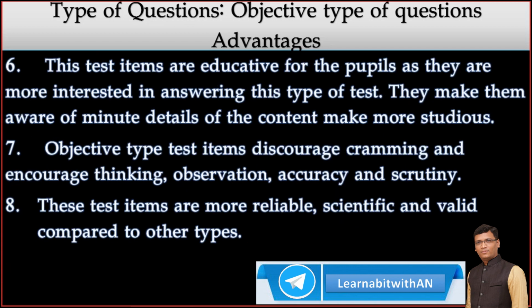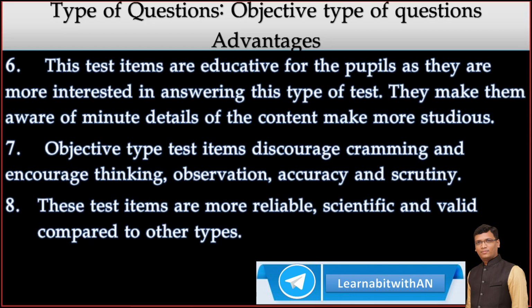These types of questions are educative for pupils. How are they educative for pupils? If their answers are incorrect, they easily learn exactly what their mistake is. This is very interesting. In objective type of questions, if your answer is incorrect, you perfectly know what the exact answer is.